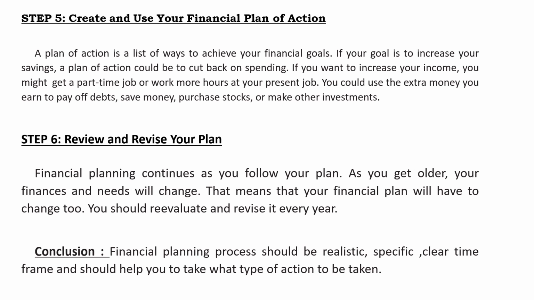If you want to increase your income, then you have to work more. Either you can take a part-time job or increase the number of hours at your present job. You would use the extra money you have earned for paying off your debt, or for saving, or you can purchase stock or make other investments.